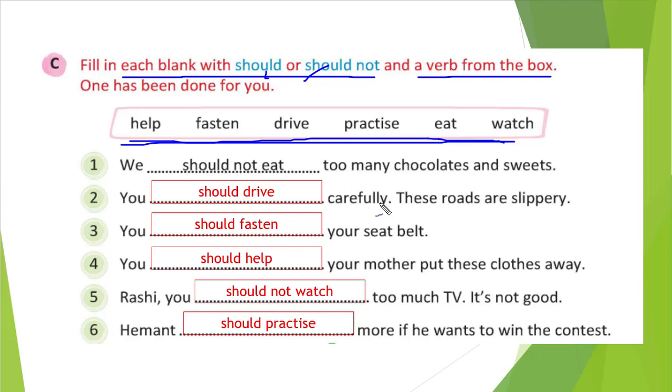Okay. So the first one, you see: we blank too many chocolates and sweets. So we should not eat, right? We should not eat that much chocolate, correct? Because if we eat that, our teeth will get a problem, or also we can get diabetes, a disease, correct? So should not is correct. So the answer will be: we should not eat too many chocolates and sweets.